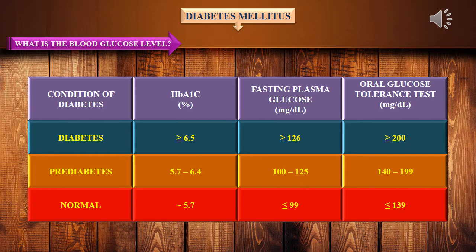per deciliter. During pre-diabetes, the range will be from 100 to 125 milligram per deciliter. For oral GTT test, the normal level is less than or equal to 139 milligram per deciliter. For pre-diabetes, 140 to 199 milligram per deciliter. For diabetic conditions, we have already discussed in the last slide, 6.5, 126 and 200 milligram per deciliter respectively.